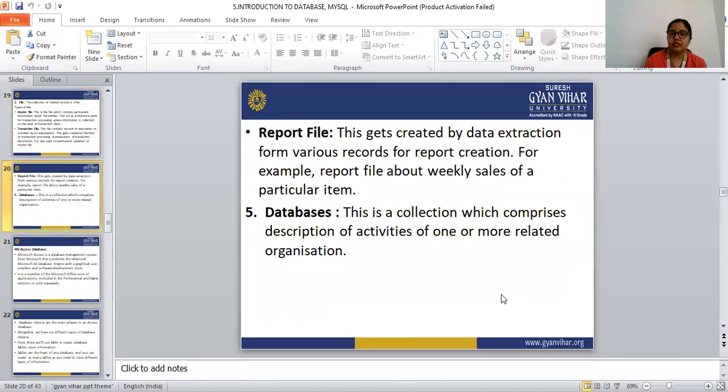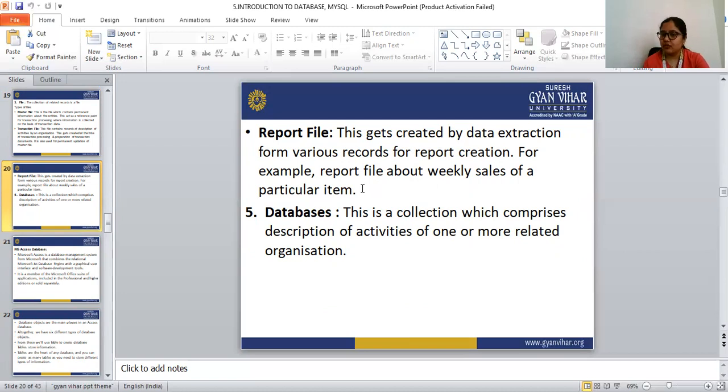Next file is the report file. This report file gets created by data extraction from various records for report creation. For example, a report file about weekly sales of a particular item, that is, how much of that item was sold in that week.